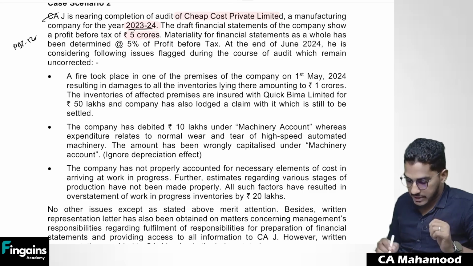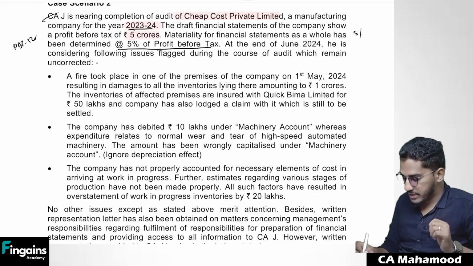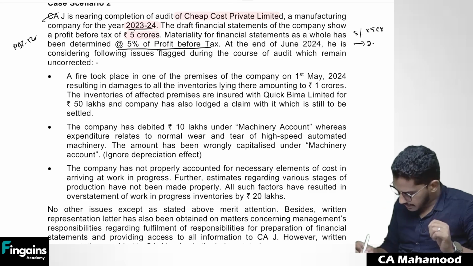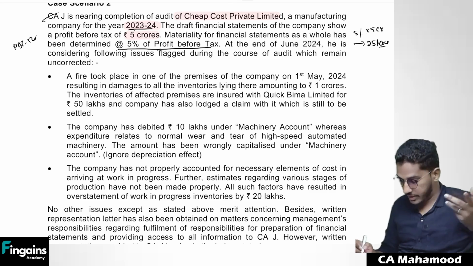Materiality for the financial statements as a whole has been determined at the rate of 5% of profit before taxes. So they have determined percentage as 5% and benchmark they are taking it as profit before taxes. So if you multiply that, materiality level set by the management is, how much it will come? I think 25 lakhs. So 25 lakhs is a materiality level which has been determined by auditor.